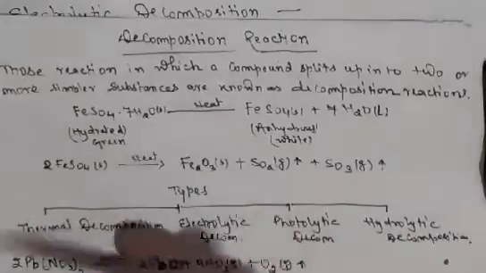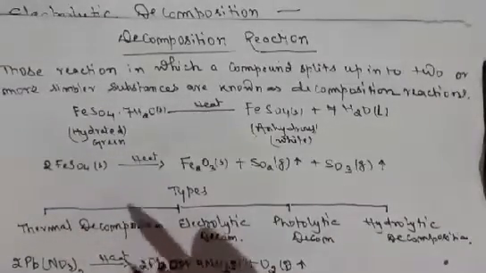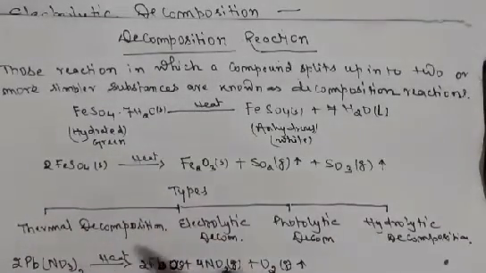Now first of all, thermal decomposition. Thermal decomposition is a very simple decomposition in which heat influences the decomposition. Very simple, we have also studied it. Lead nitrate is a white colored substance, written as Pb(NO3)2.